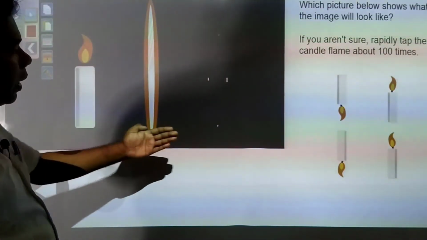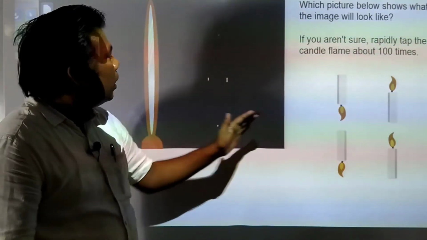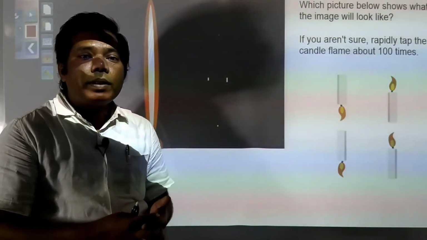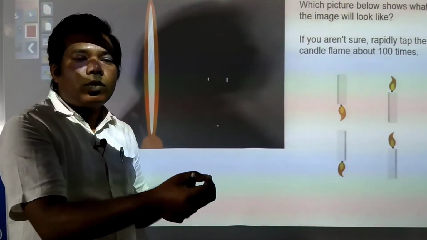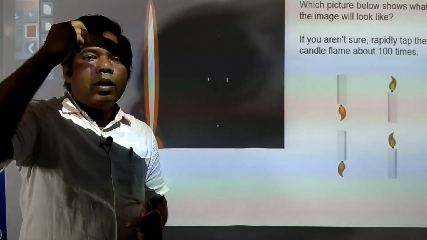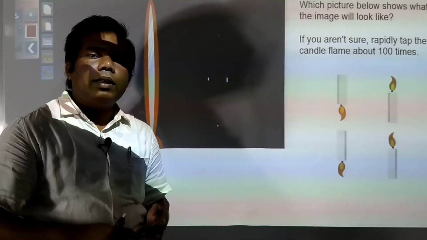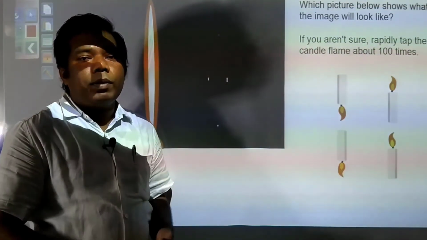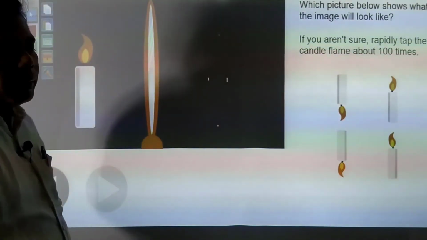So here you have seen when we were hitting the point and we were getting an image, but actually what happens, it happens so quickly that we cannot imagine how quickly that is happening, and directly it forms on our retina, and that is converted through our brain, and we are able to see the object. So in this way, an image is formed on a plane mirror.